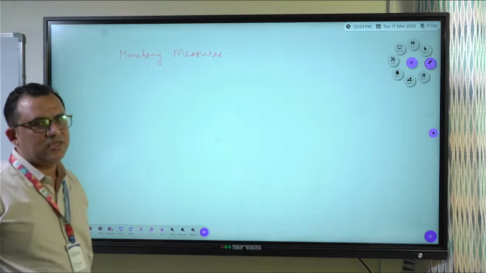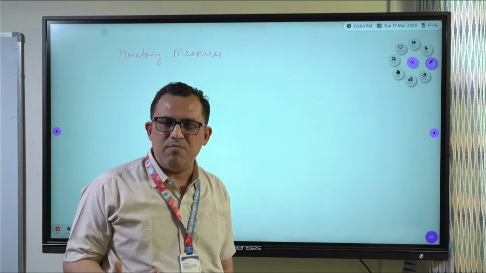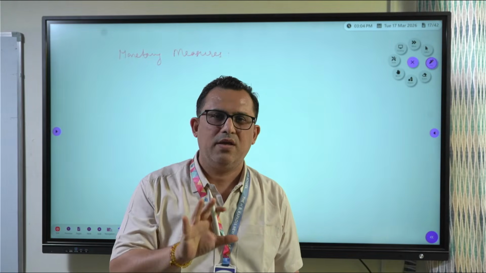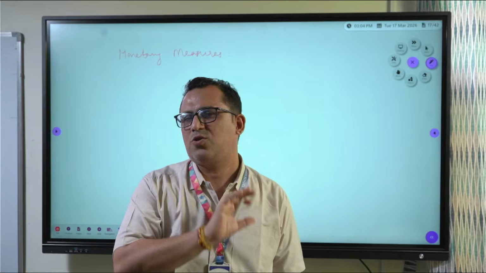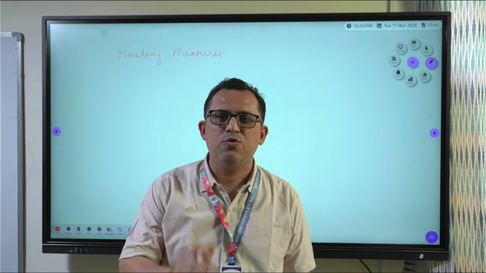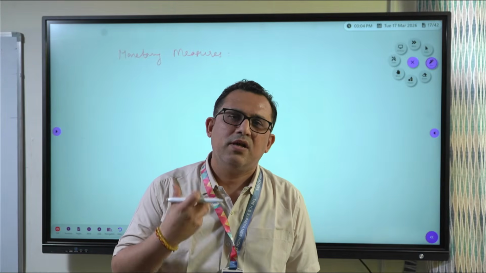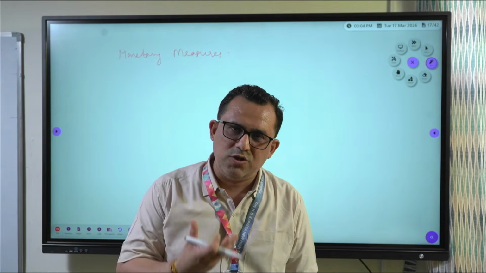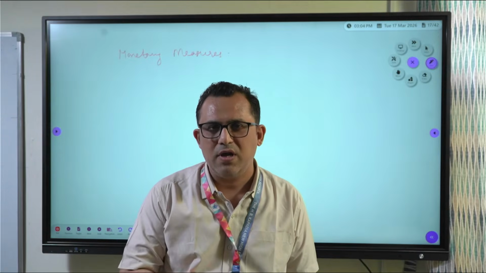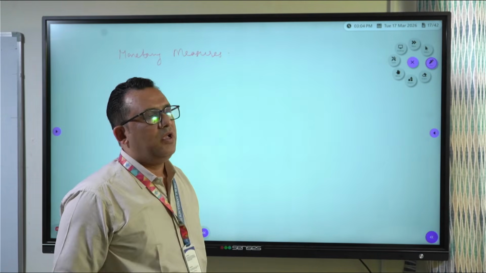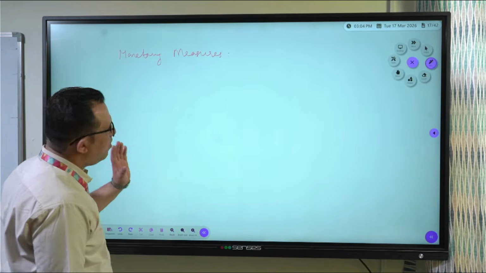Under monetary measures, what does the government do? The government restricts the supply of money. How? Let us talk about it. How does it reduce the supply of money? Restricting the supply of money will eventually reduce purchasing power and demand for goods. Ultimately, the price rise comes under control. So how does the government do it?